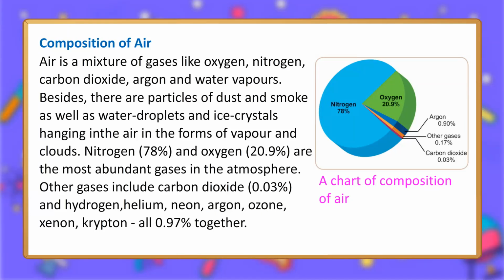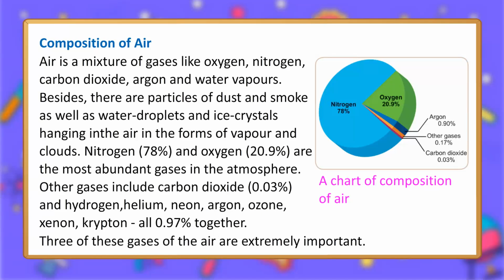Nitrogen, 78%, and oxygen, 20.9%, are the most abundant gases in the atmosphere. Other gases include carbon dioxide, 0.03%, and hydrogen, helium, neon, argon, ozone, xenon, krypton, all 0.97% together. Three of these gases of the air are extremely important. A chart of composition of air.